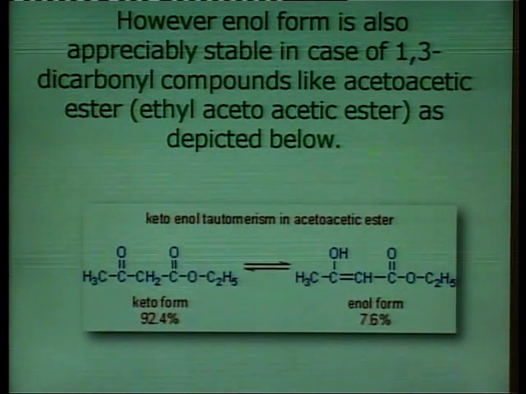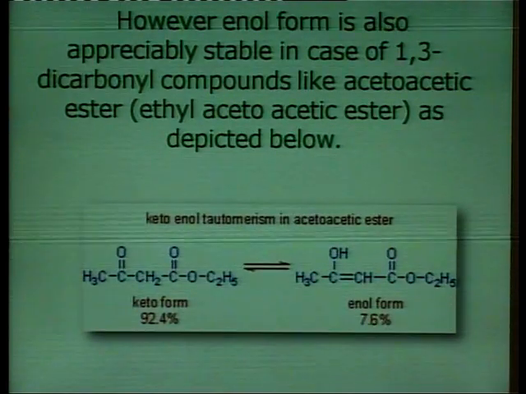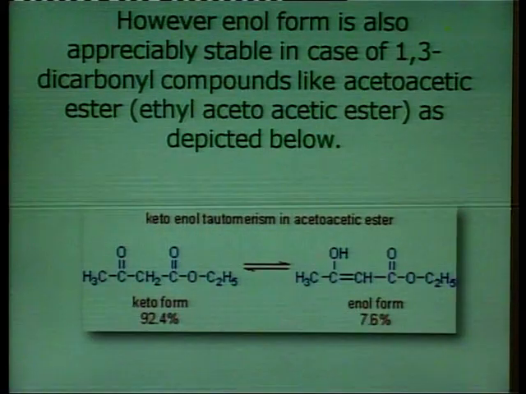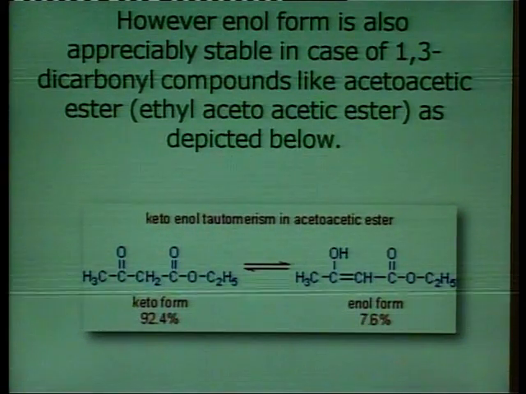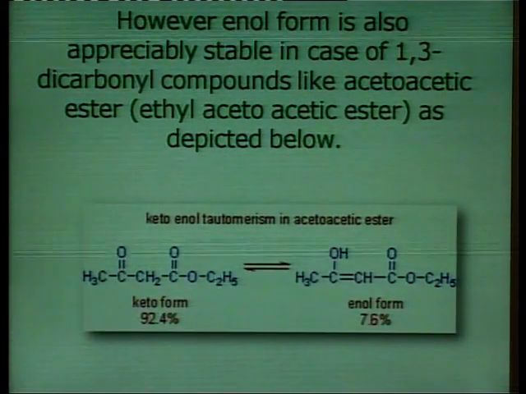However, the enol form is also appreciably stable in the case of 1,3-dicarbonyl compounds like acetoacetic ester, or ethyl acetoacetate, as depicted below.